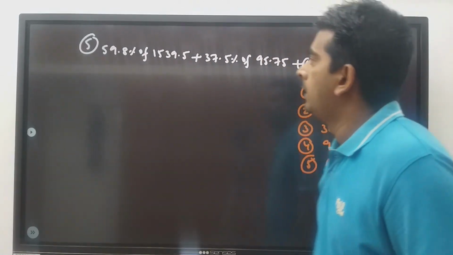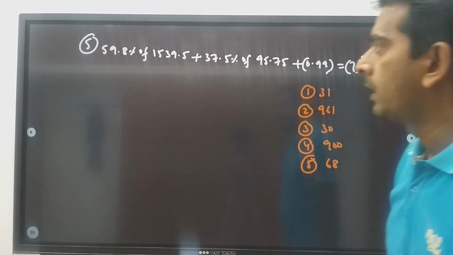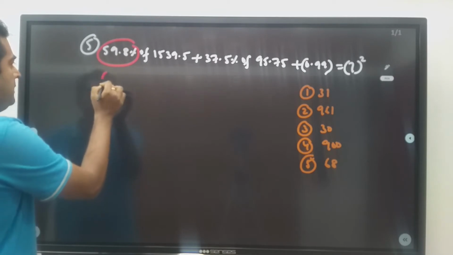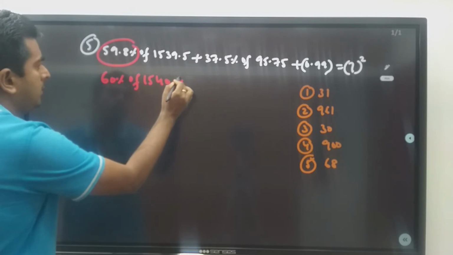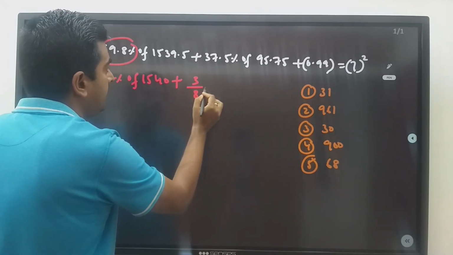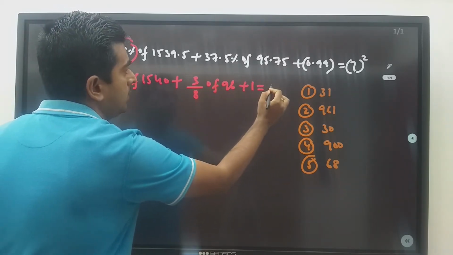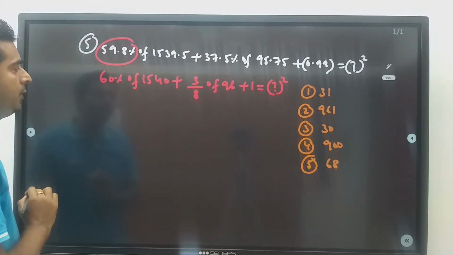Now we will see the fifth one. 59.8% of 1539.5 plus 37.5% of 95.75 plus 0.99 is equal to question mark square. 59.8% is equal to 60%. So this is 60% of this 1540 plus 37.5%. What is the fraction value? 3 by 8 of 96 plus 1 is equal to question mark square.